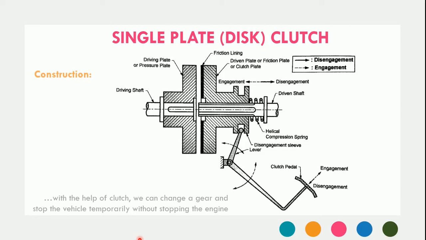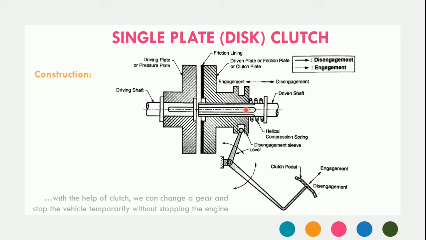This single plate disc clutch consists of one driving shaft that comes out from the engine. On this driving shaft, we mount one driving plate, which is also called the pressure plate. This driving plate is keyed rigidly with the driving shaft. Further on the right side, you have the driven plate, which is also called the friction plate or clutch plate. It is mounted on the shaft on the right side, called the driven shaft, which is a spline shaft.